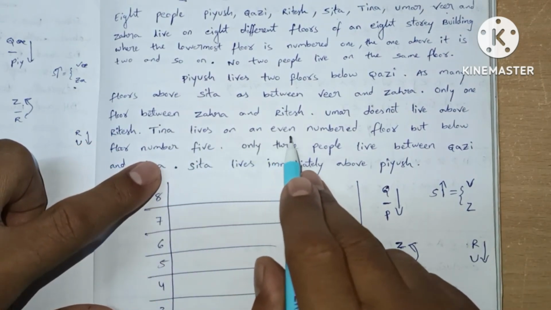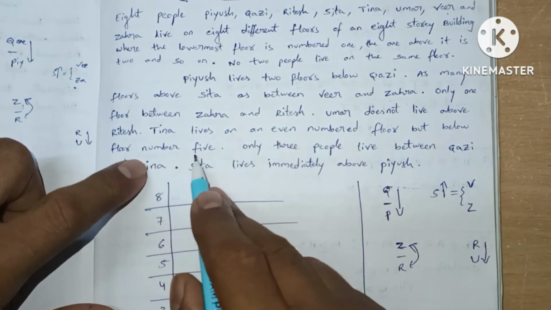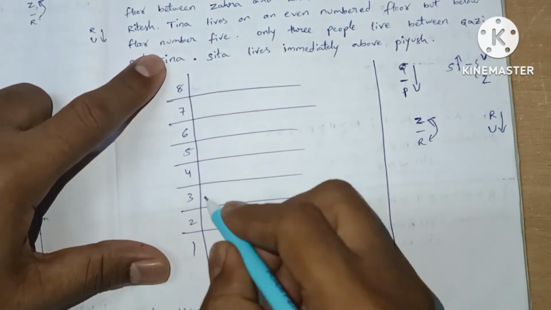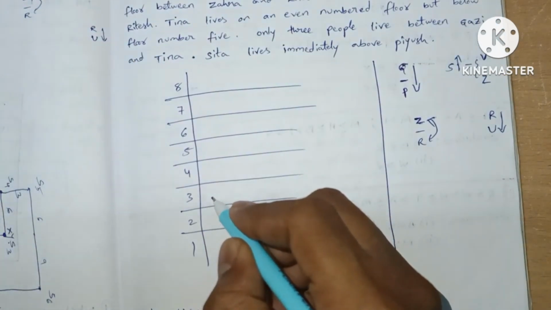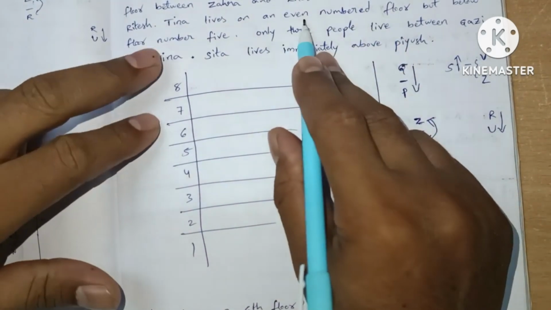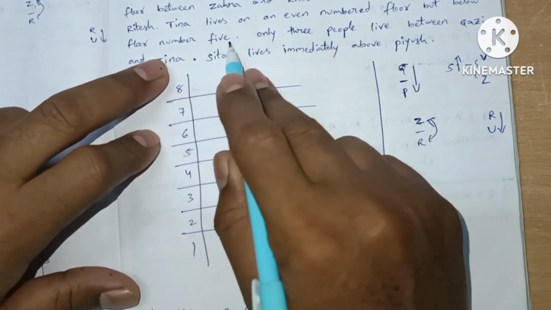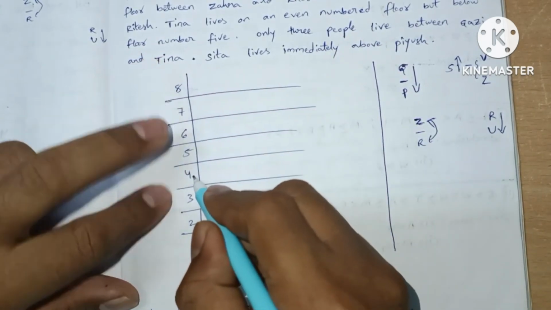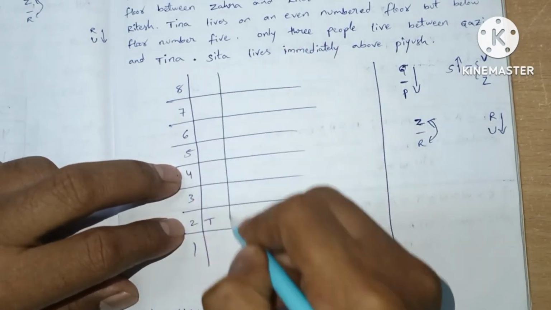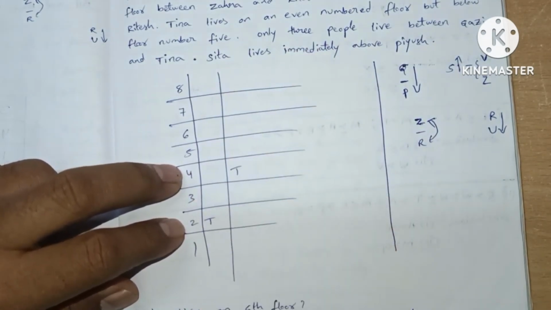Tina lives on an even numbered floor, but below floor number 5. We'll write this in the diagram. Saying about Tina, even number below number 5, so there are two possibilities. Here is Tina's place or either here. These are the two possibilities we got.